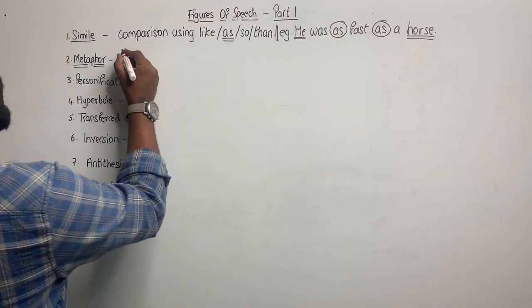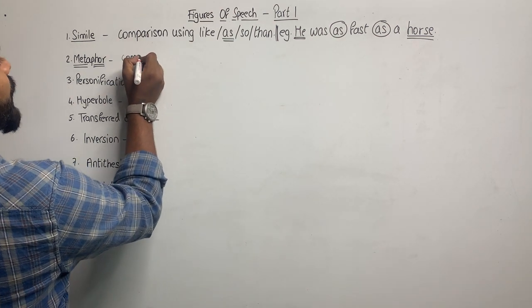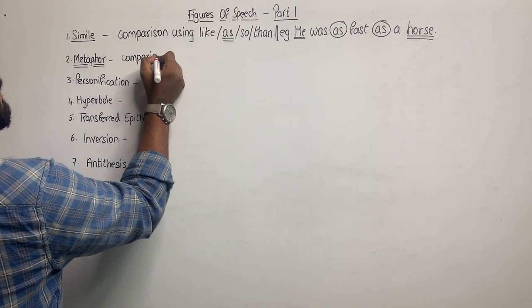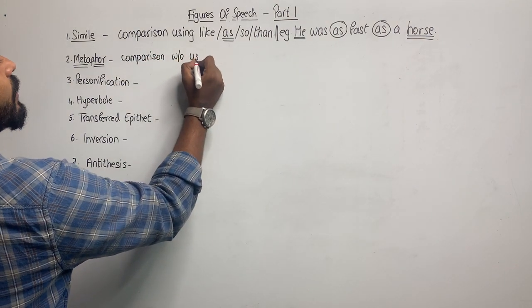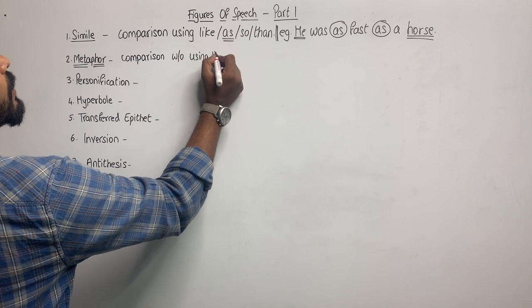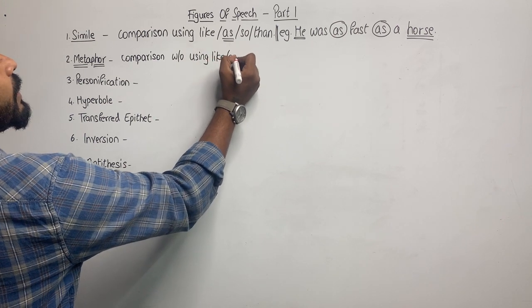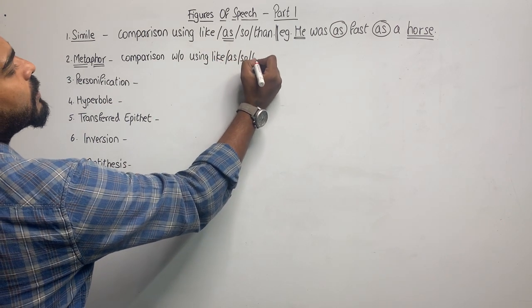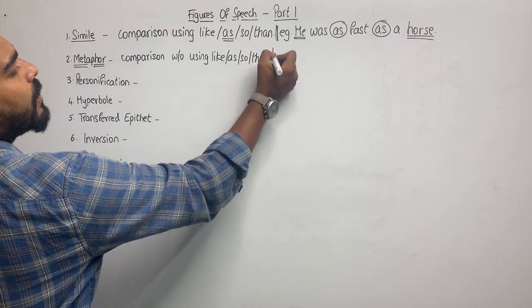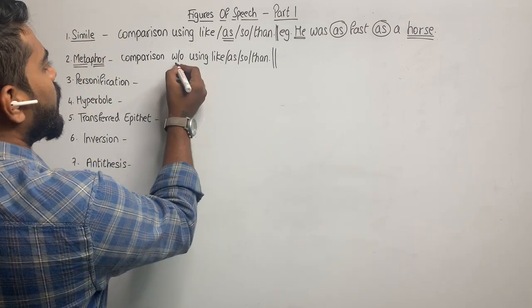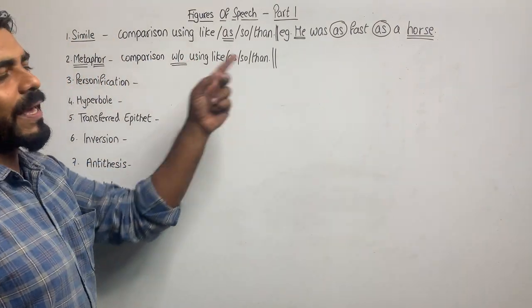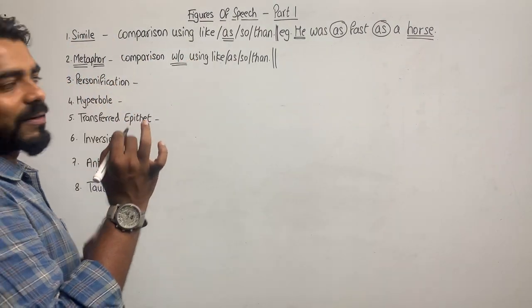So I will write, comparison without using like, as, so, than. So when there is a comparison without using like, as, so, than, it is metaphor.